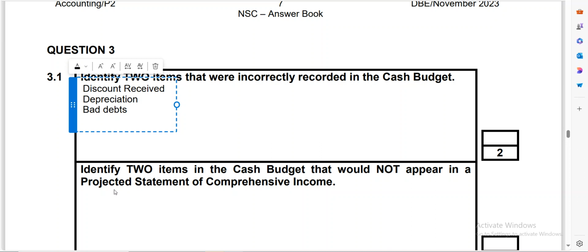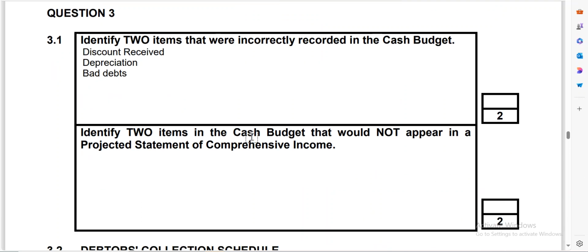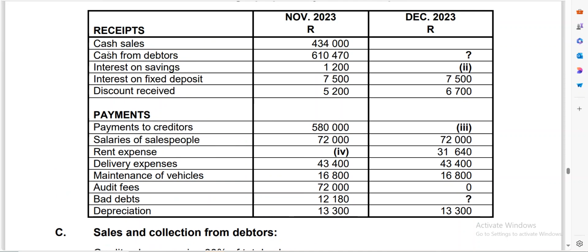They only want 2. And then the next part of the question says that identify 2 items in the cash budget that will not appear in the projected income statement. In other words, identify 2 things that are in the cash budget but we will not include them in the income statement. So let's look at this. If you look at this, we have cash from debtors. Cash from debtors will appear in the cash budget but you won't see it in the income statement, so you can start with it.